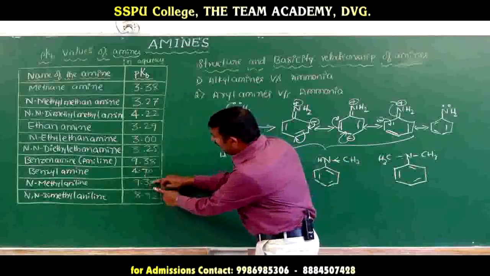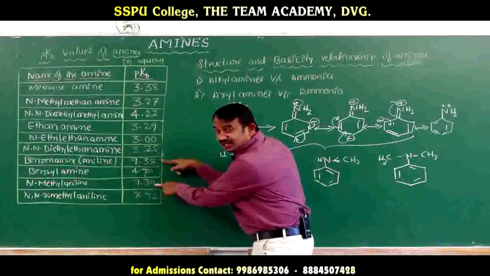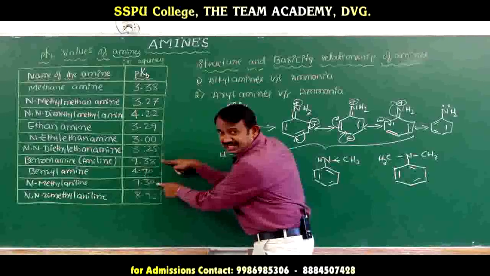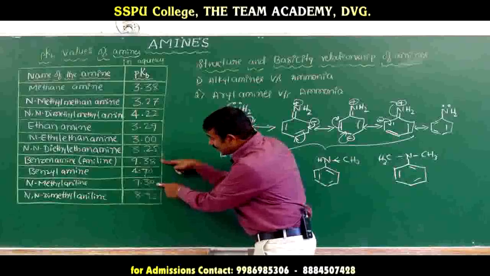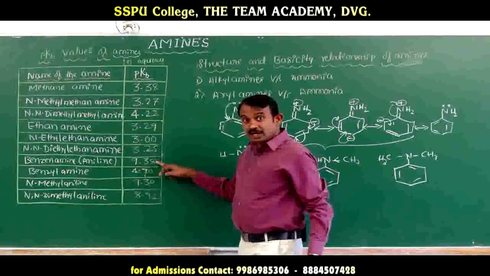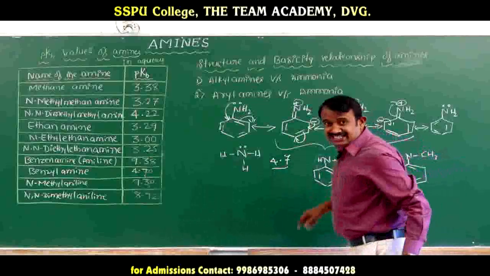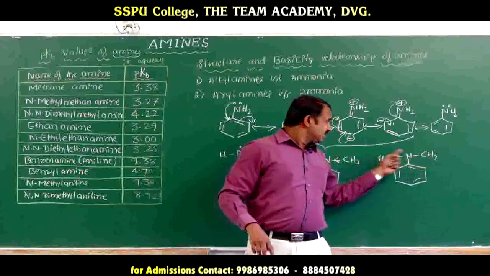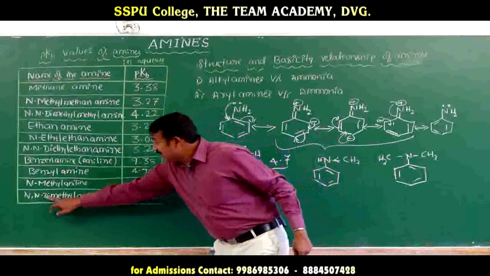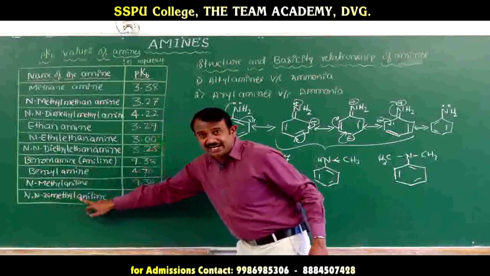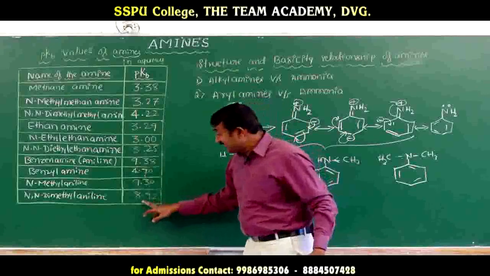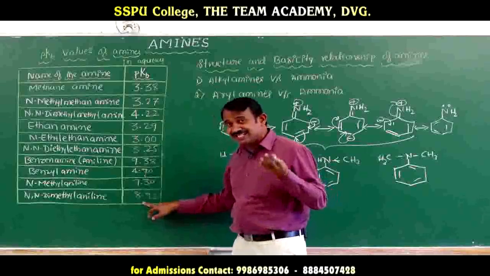9.30. Comparing 9.38 and 9.30, which pKb value is less? N-methyl aniline has a lower pKb value compared to aniline. This is more basic than aniline. If the electron density increases, meaning the electron releasing group increases, then basicity increases. In N,N-dimethyl aniline, the two CH3 groups are electron releasing groups and the pKb value decreases, meaning basicity increases.